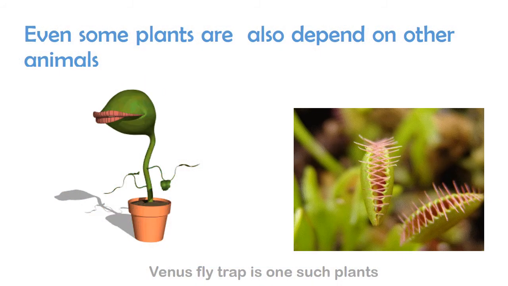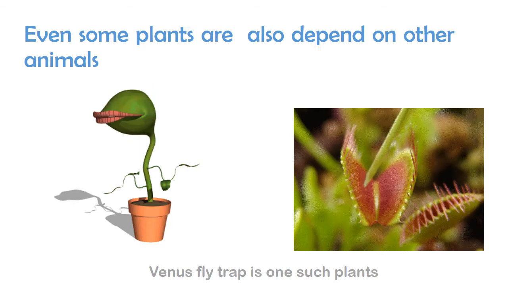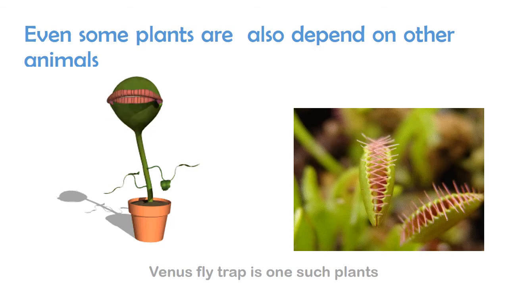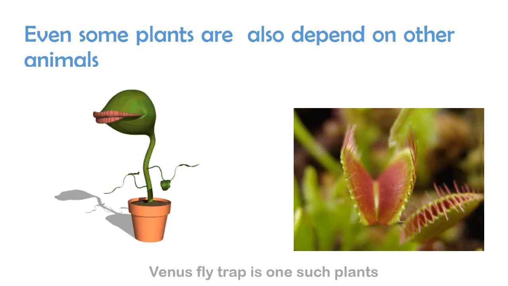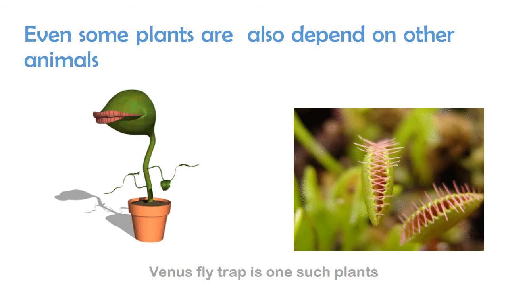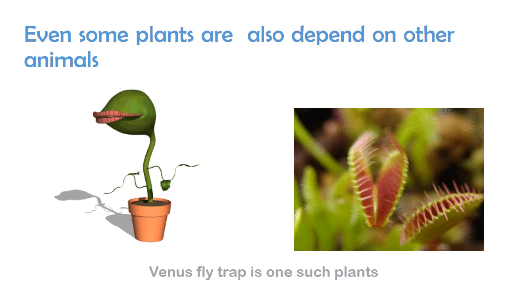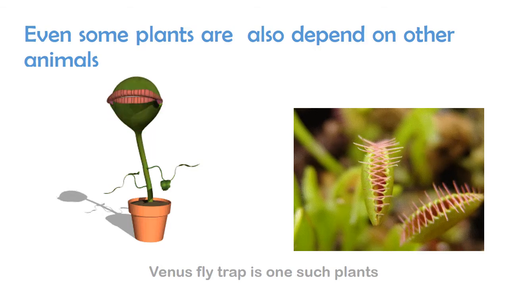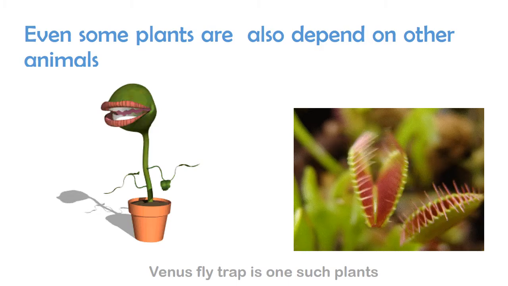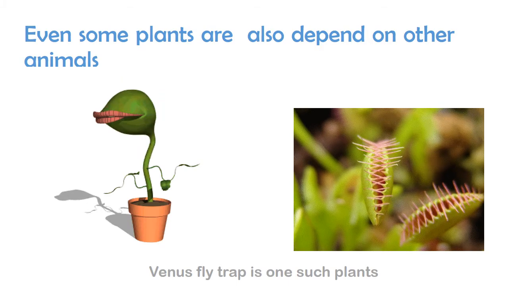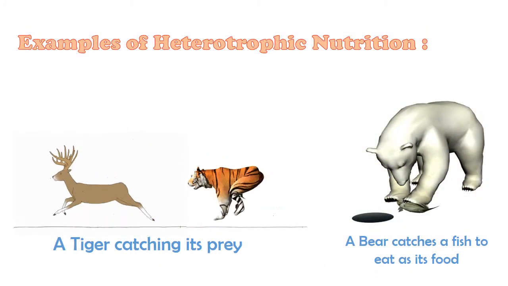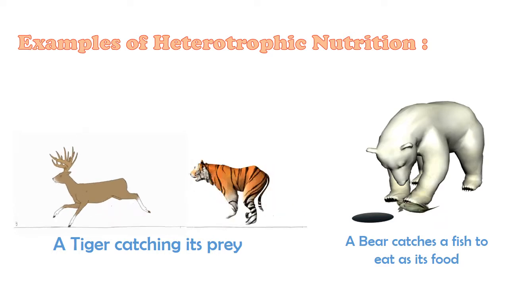Some plants cannot prepare their own food, or the soil in which they are growing is deficient in some nutrients. These plants eat insects to fulfill their needs. For example, Venus flytrap is one of the insectivorous plants. They can't prepare their food, so they trap insects. And now we'll study the heterotrophic mode of nutrition.